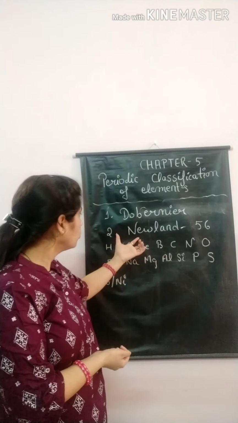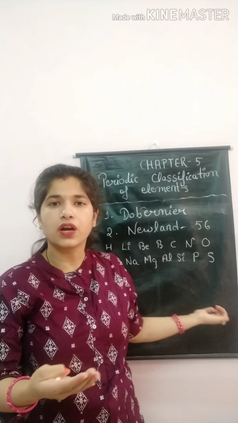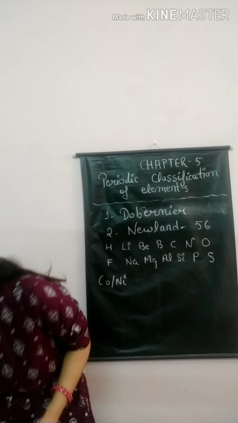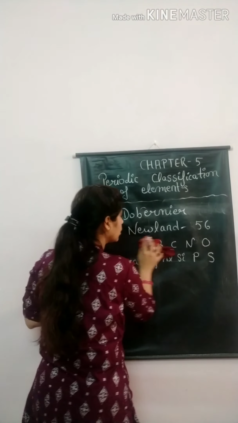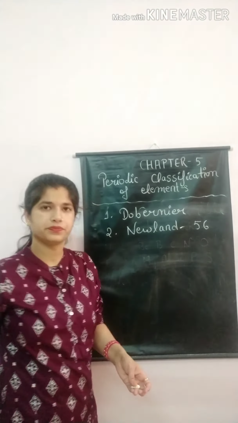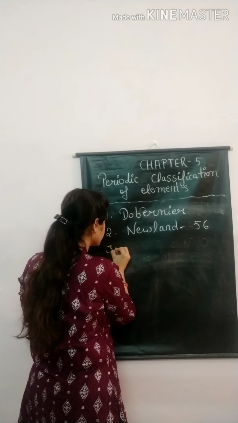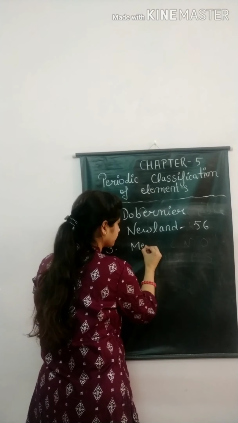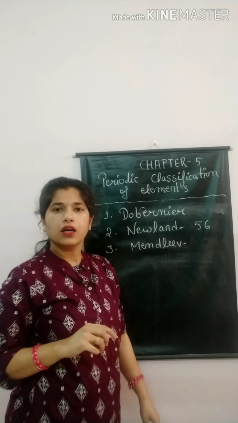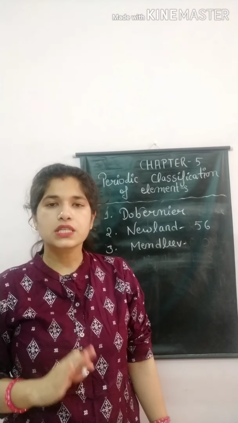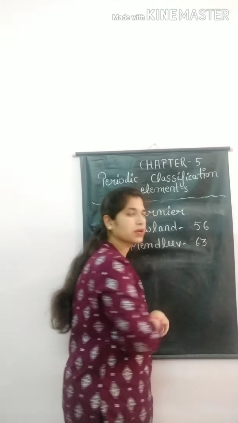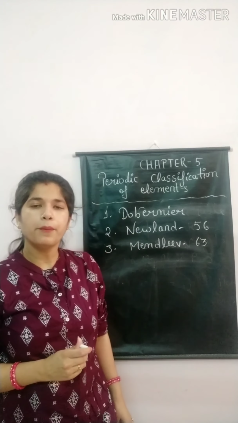After Newland's octave law, Mendeleev came to explain the limitation of Newland's law. Our third scientist is Mendeleev. In the time of Mendeleev, 63 elements were discovered. The total elements discovered at Mendeleev's time is 63 elements.